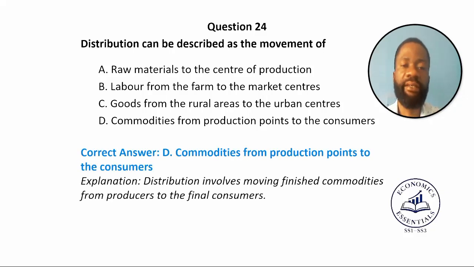Distribution can be described as the movement of commodities from production point to the consumers. Distribution involves moving finished commodities from producers to the final consumer. And remember that production does not take place until the goods produced get to the hands of the final consumer.